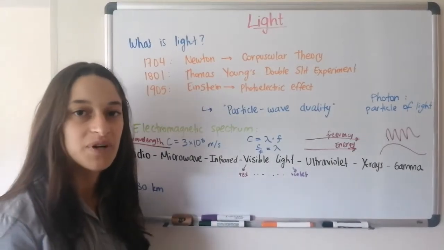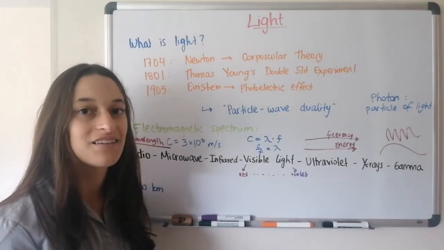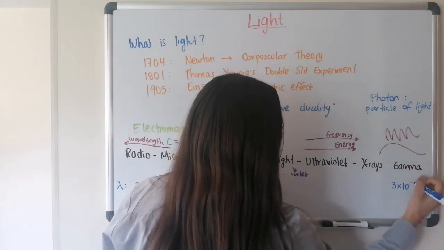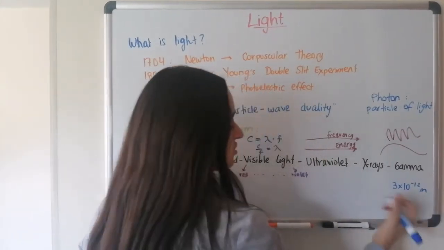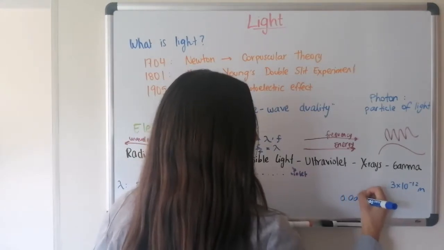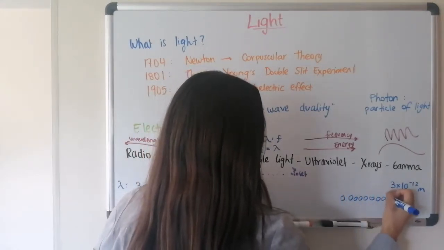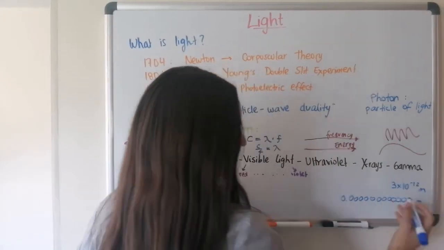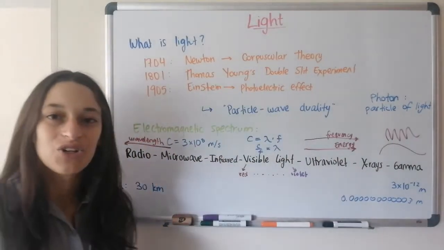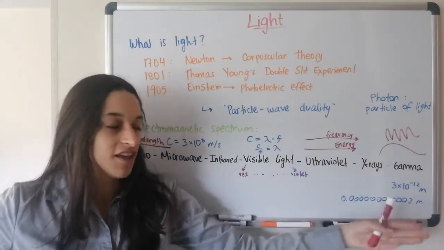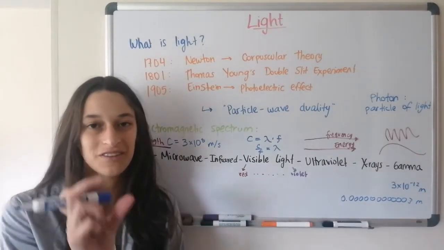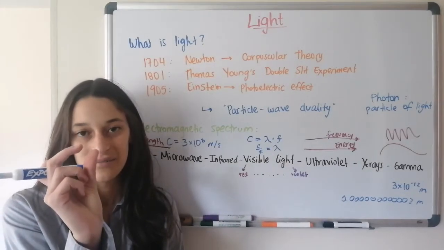The wavelength of gamma rays is 3 times 10 to the negative 12 meters. As you know, that is 0.000000000003, I think, meters. That means that when here you could cross a whole town with just one wavelength, here you need to have trillions of waves to fit them in a centimeter.